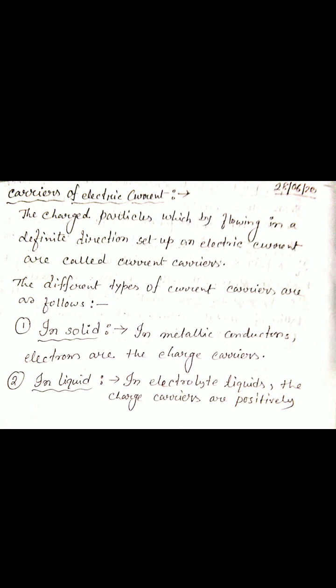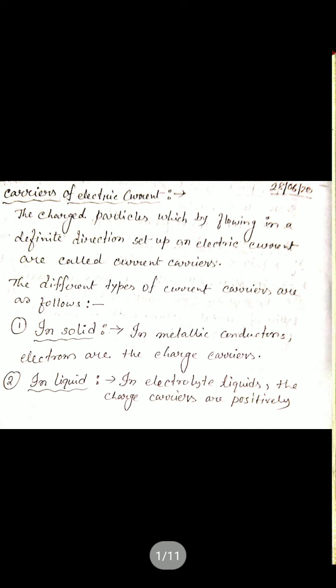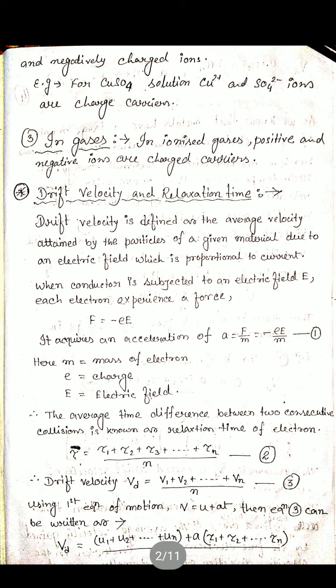So in solids, free electrons are the charge carriers. In liquids, the positively charged ions and negatively charged ions of that liquid are the charge carriers. For example, if we consider CuSO4 solution, after electrolysis what happens? Cu plus and SO4 minus, positive and negative ions. They move inside the electric field and are attracted by the electrodes, cathode and anode, and because of the motion of these ionized charges, we get the electric current.